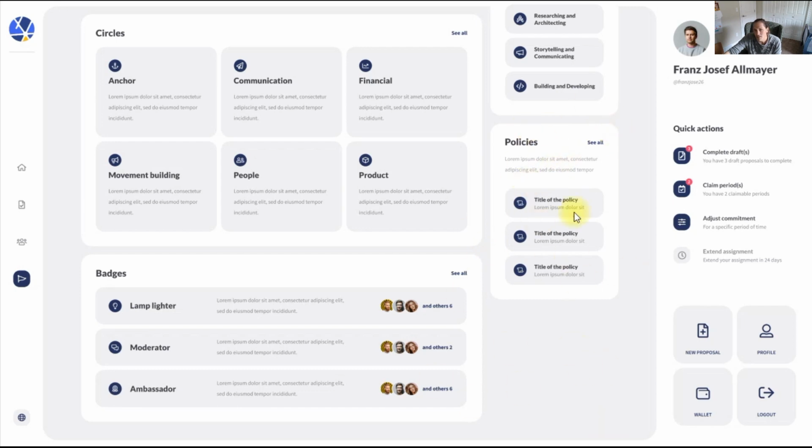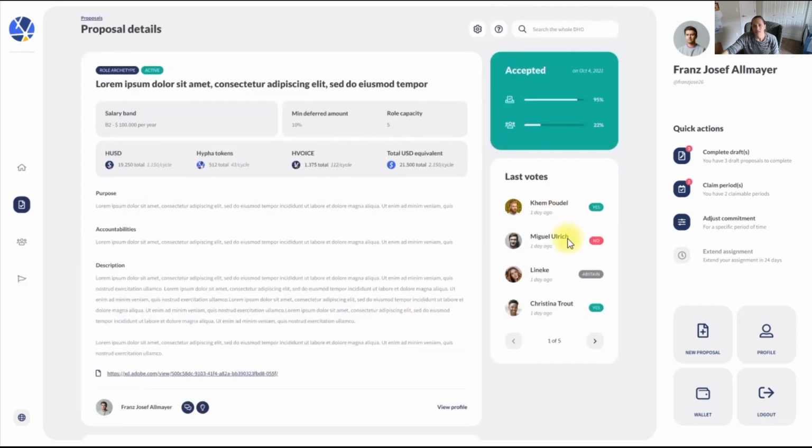Policies. So this is how you see the different policies of the organization. A policy is an agreement amongst the members on different ways they want to behave. So this is our communication policy, and this is how we choose to communicate within our community. Or this is our governance policy, and this is how we make decisions. So this is all the stuff you want new members to understand about your organization, and it's tracking the governance of that. You get to click on the policy, see what it was, see how many people voted, and all of that fun stuff.